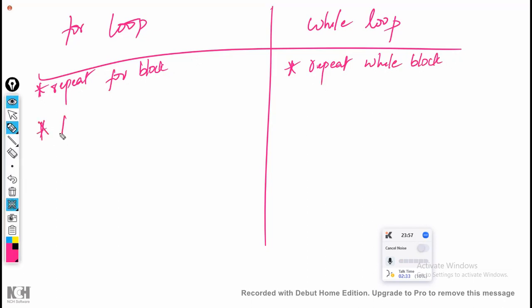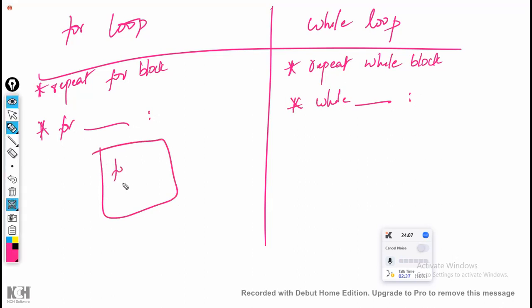Here the syntax is, for you have to write something colon. Here you have to write while something and colon. And here you have to write the block of code, which is called the for block, and here you are going to write a block of code which is called the while block.